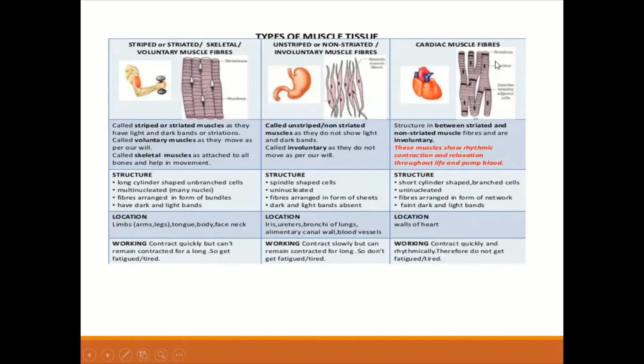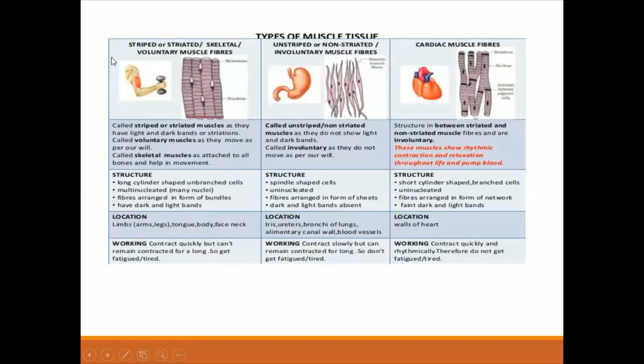And cardiac muscle fibers, what are these? The structure is in between striated and non-striated muscle fibers, and they are involuntary. These muscles show rhythmic contractions and relaxation throughout life and pump blood. So that is why they are called the cardiac muscle fibers. They are found only in the heart.